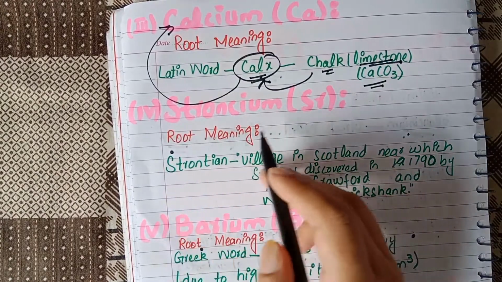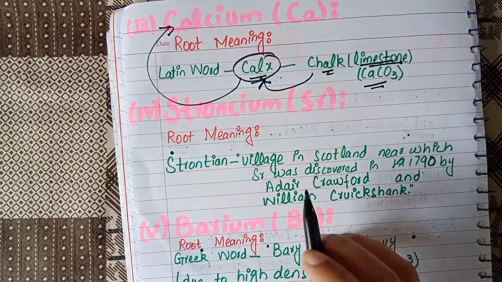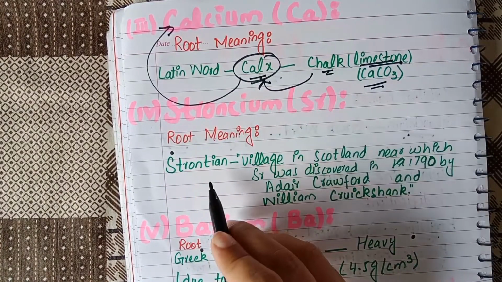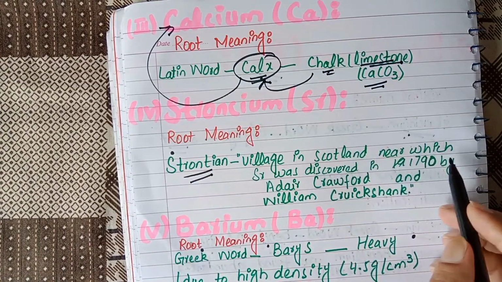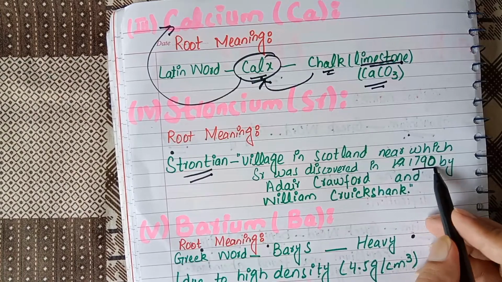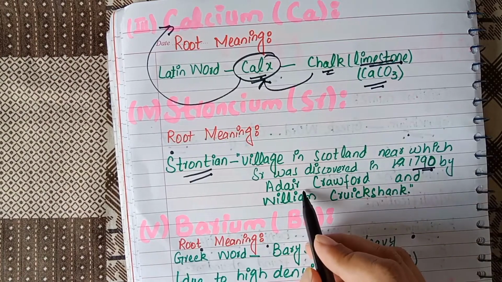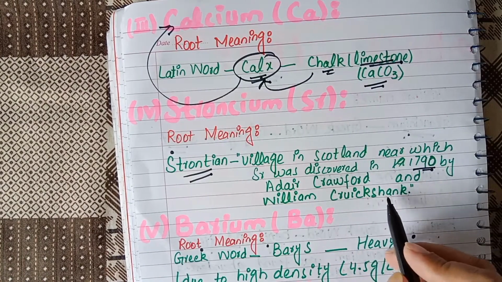Now the next element is strontium, having symbol Sr. The word strontium is derived from Strontian. Strontian is basically a village in Scotland near which strontium was discovered in 1791 by Adair Crawford and William Cruickshank.